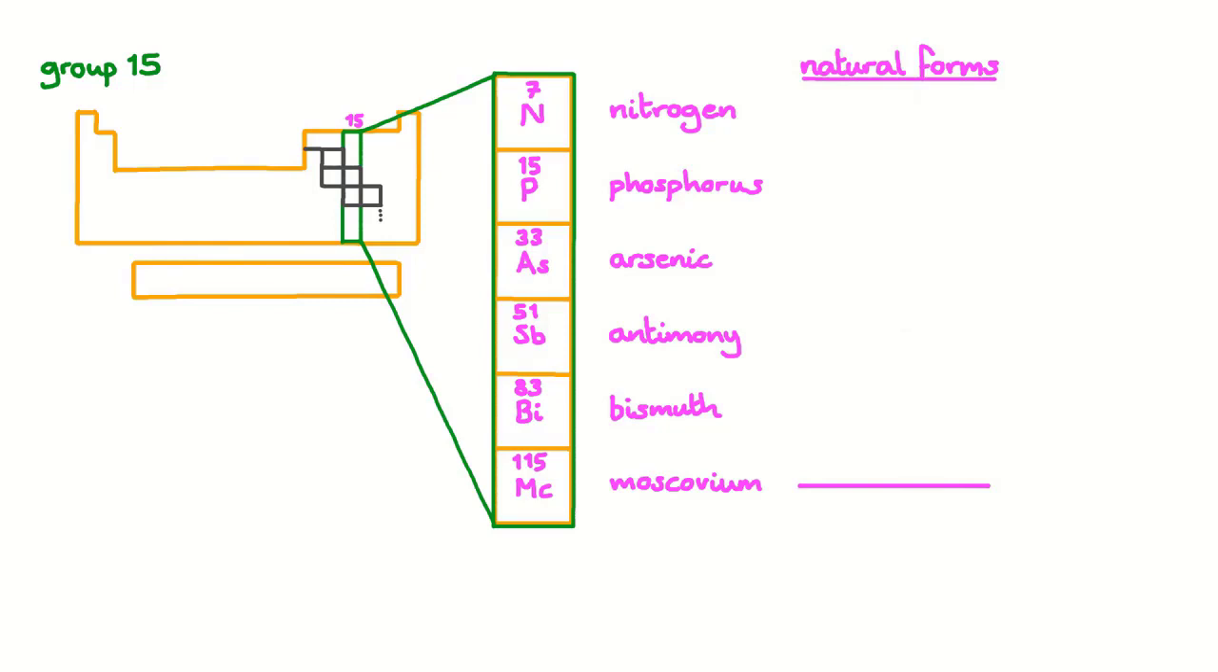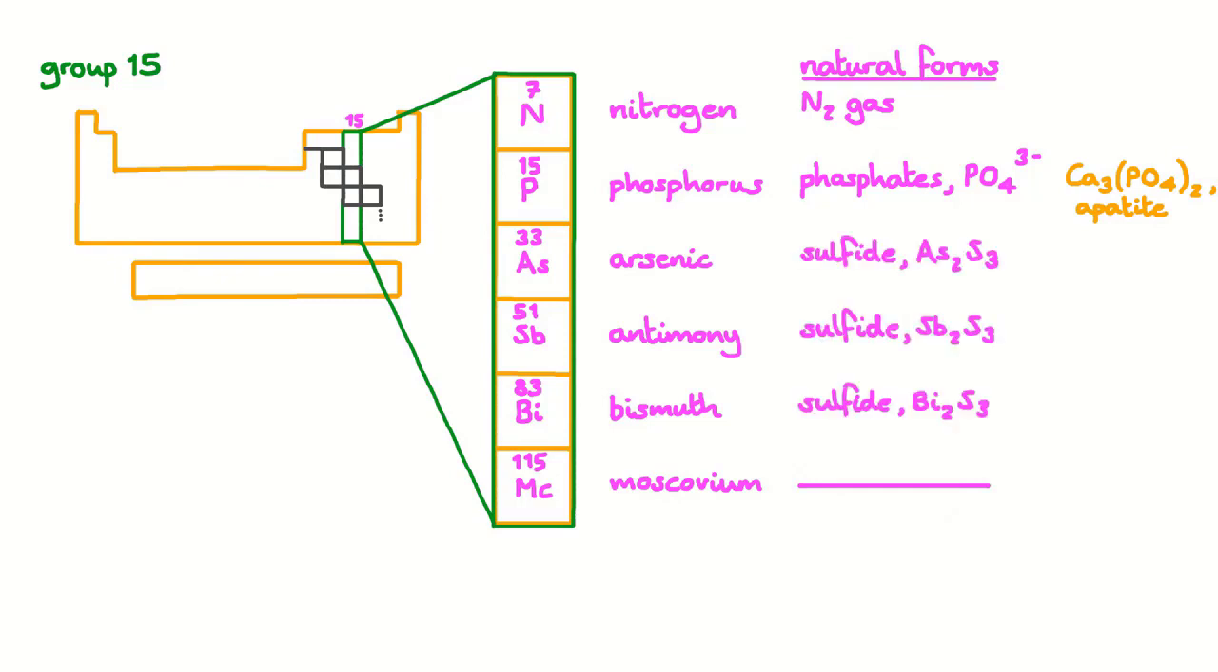Before we move on, we're going to have a look at what natural forms these elements are found in. The most common form for nitrogen, as we've already said, is N2 gas, but we can also find it as nitrates in soil and in other compounds. Nitrogen is the only element in Group 15 that's readily found in nature in its elemental form. The rest are found as compounds. Phosphorus is generally found bound up in phosphates, such as calcium phosphate, and minerals such as apatite, while arsenic, antimony, and bismuth are generally found bonded to sulfur in sulfides.